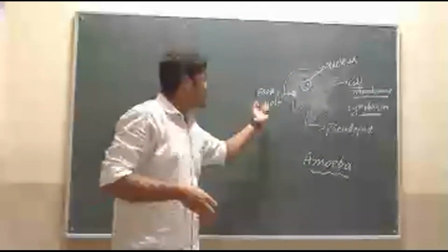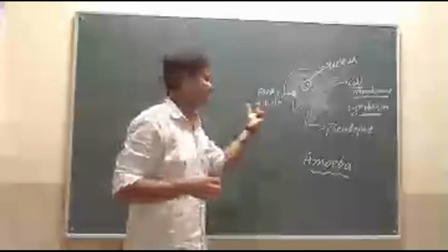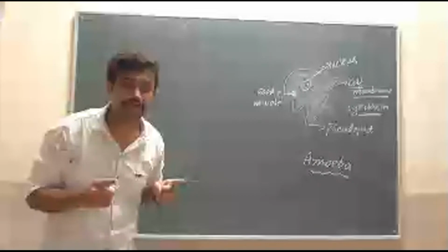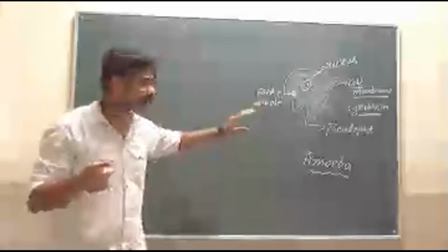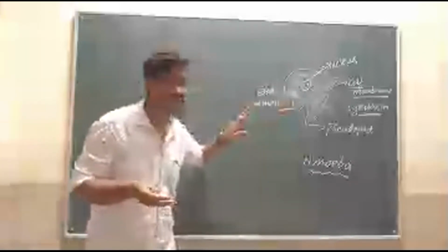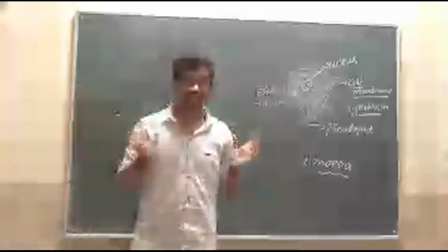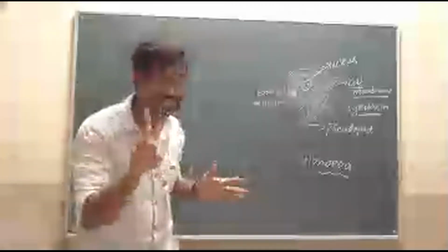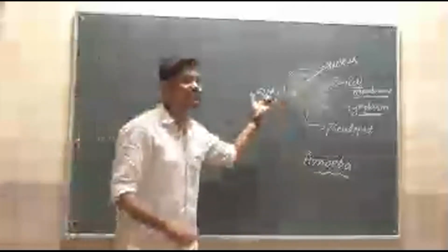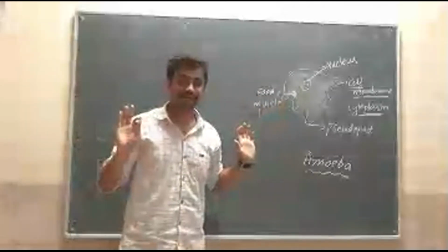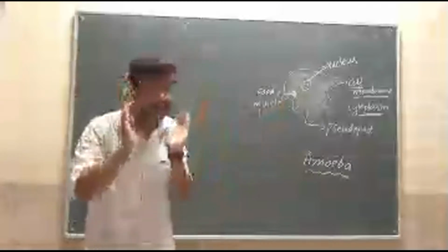Then the next organelle is the food vacuole. What is the food vacuole? This is the cavity where the food is digested in the amoeba. In the food vacuole the food is digested with the help of many enzymes.